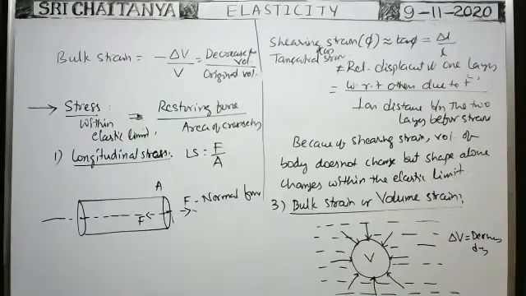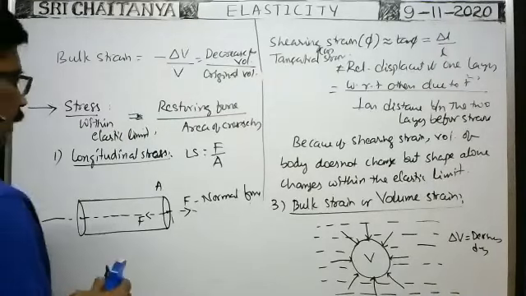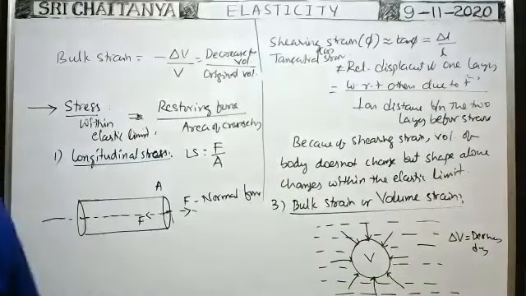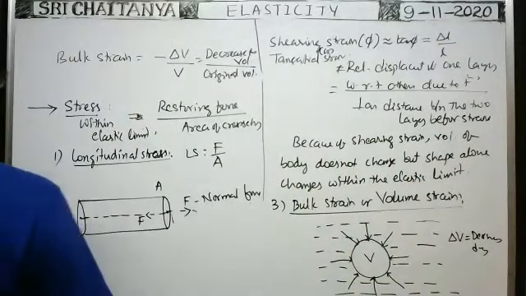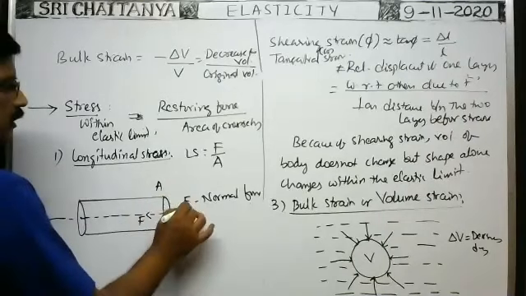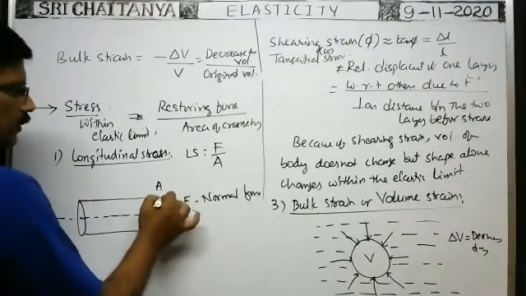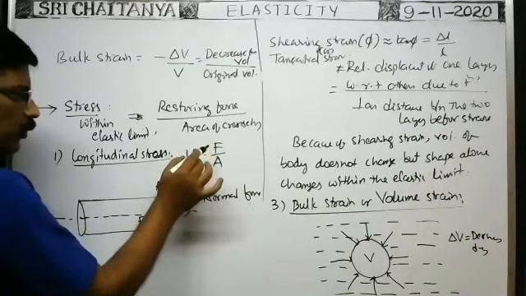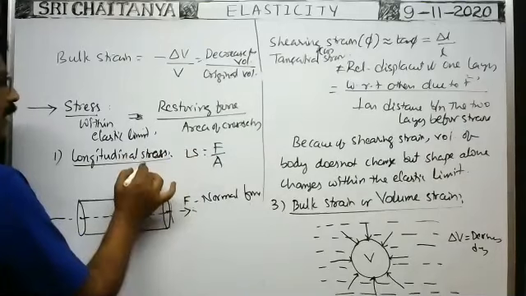So longitudinal stress means, within the elastic limit, the restoring force developed per unit normal area. This is the cross section area normal to the force. Force by normal area of cross section, F by A. That's why it is the restoring force developed per unit area of cross section. That is called longitudinal stress.